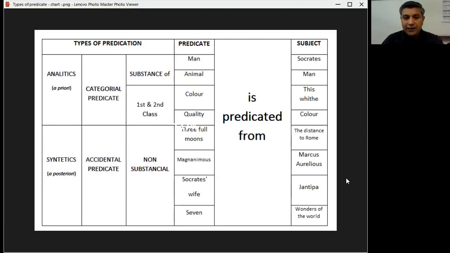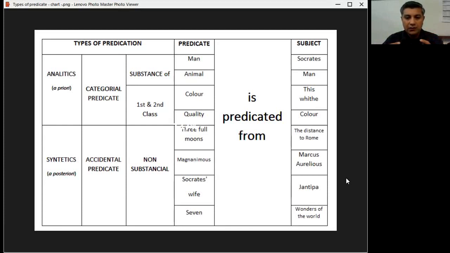Socrates' wife is predicated from Xantippe. Xantippe is Socrates' wife, but again, it's an accident that she is his wife. It could have been another woman, right? So there is a relation there. If we go up into the categories, Xantippe and Socrates, there's a relation.